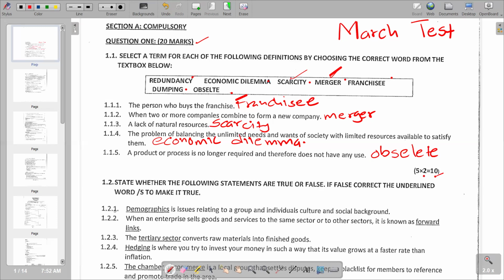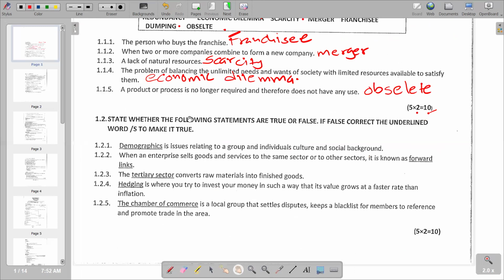We go to the second part of the question, which says state whether the following statements are true or false. If false, correct the underlined word or words to make it true. The first one says demographics is issues relating to a group and individual's culture and social background.